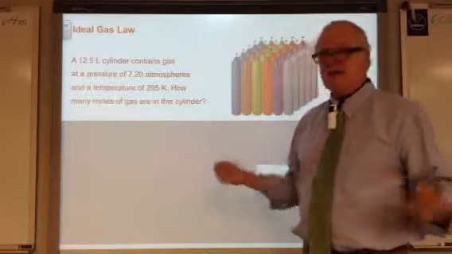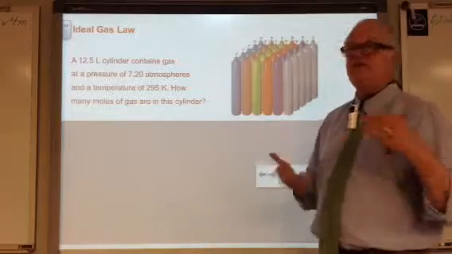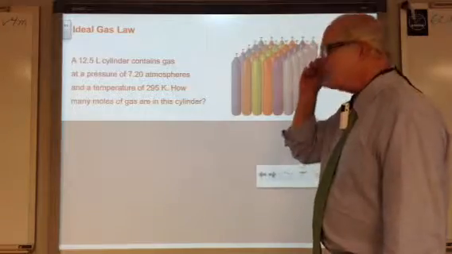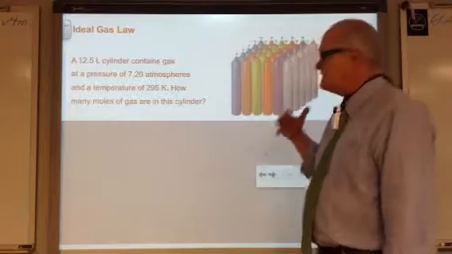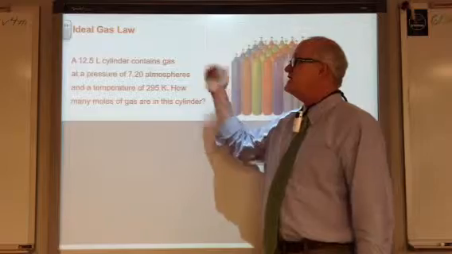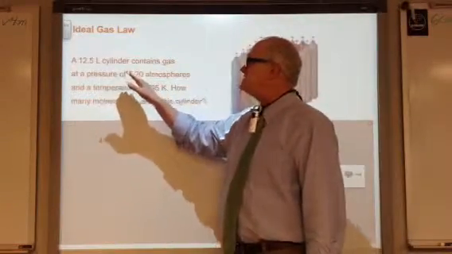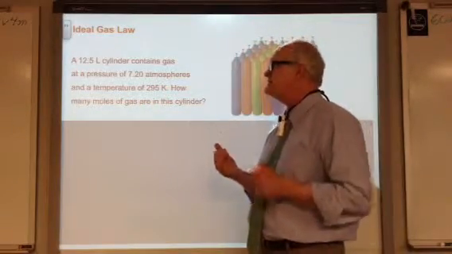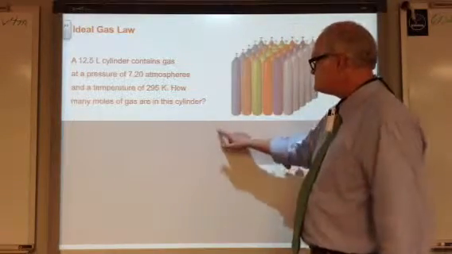And we know that we can't count the particles of gas. There are just too many of them. We don't have time to count them, even if we did have a way of counting them one by one. And so, in order to know how much gas, how many gas particles, or what the mass of the gas is in a cylinder, we can use the ideal gas law. So here's a scenario. We have a 12.5 liter cylinder. It contains gas at a pressure of 7.2 atmospheres and a temperature of 295 Kelvin. How many moles of gas are in there?